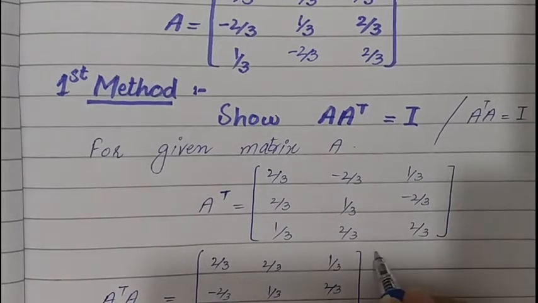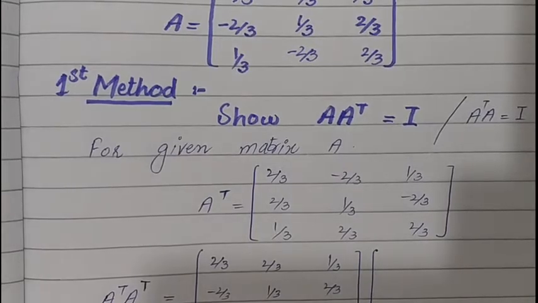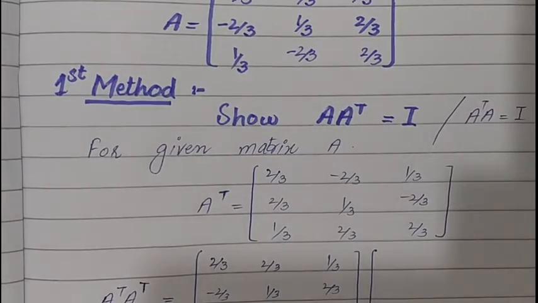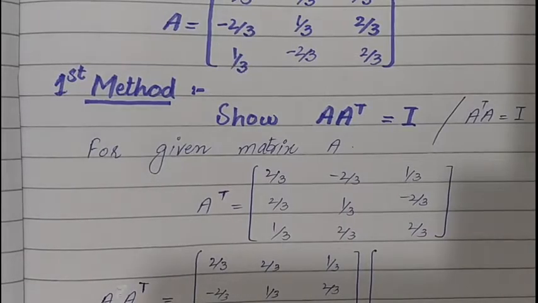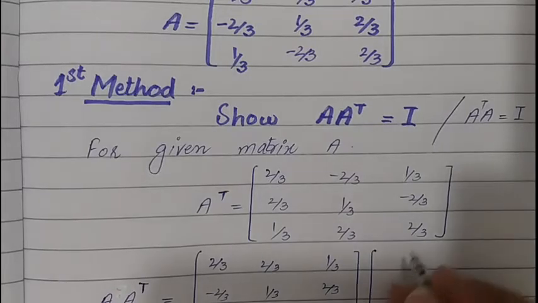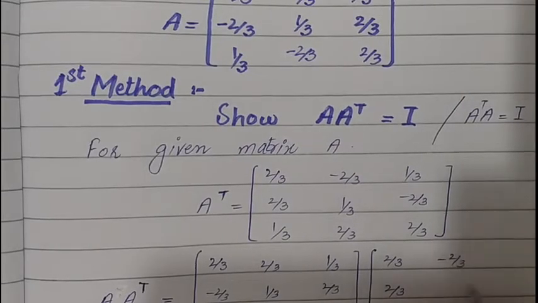Sorry, firstly we write A into A transpose. I have written the A matrix here, and the entries of the A transpose matrix are given as 2 by 3, 2 by 3, 1 by 3, minus 2 by 3, 1 by 3, 2 by 3, 1 by 3, minus 2 by 3, and 2 by 3.